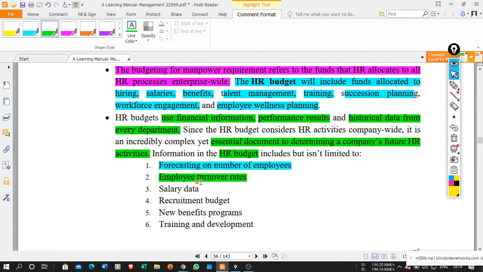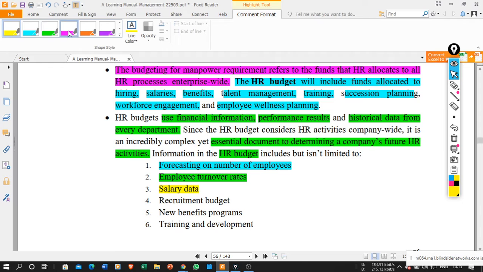Okay, then the employee turnover rate. What is the turnover rate of the employees? How many employees are going to resign? Or what is the switchover of the employees? Then salary data. What is the salary of the employees over a period of time in the previous year? They need to identify that previous data, and based on that, by considering the increment rate and all these things, they need to revise it.